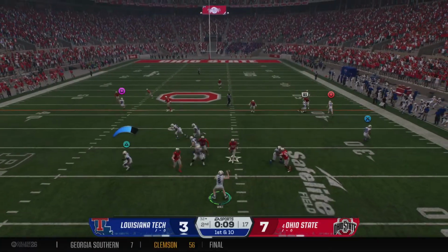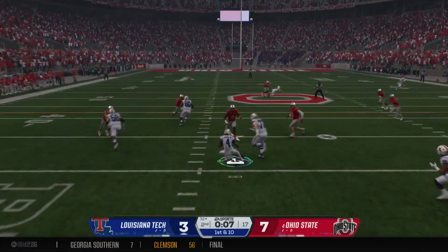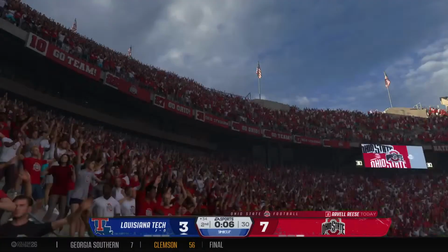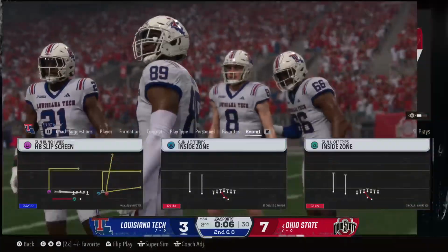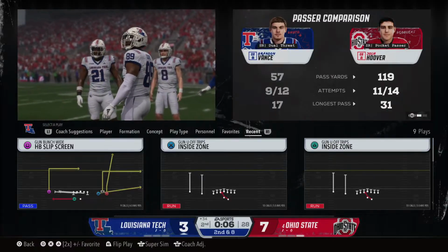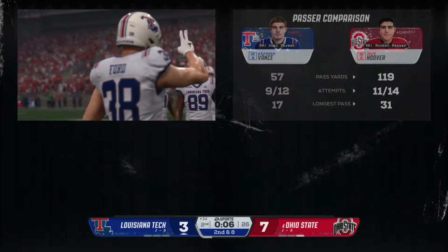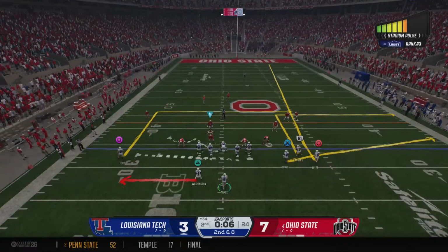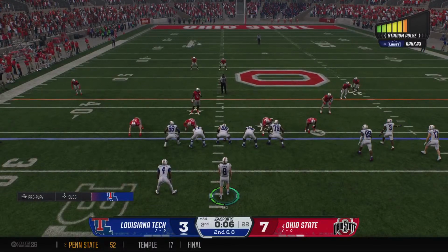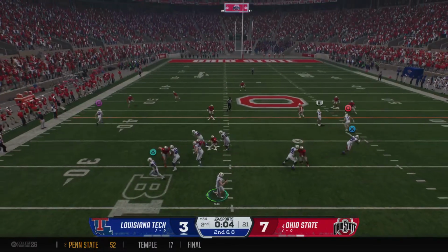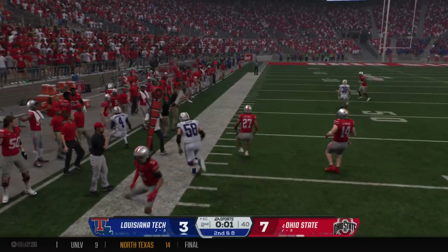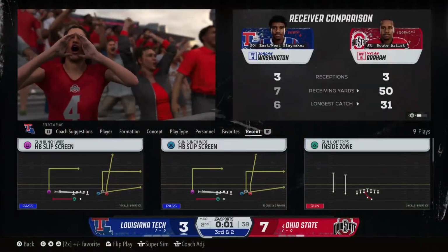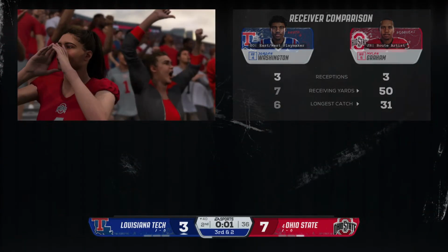Looking for a man. It's Vance. They're setting up the screen. Not a whole lot of room there on that screen pass as it just never developed. We've got a timeout in the waning seconds of the half. Maybe a chance to get off a couple more plays. Just enough time for one final play of the half. Going to try to pop one on the screen. And he goes out of bounds after a nice pickup on that one.